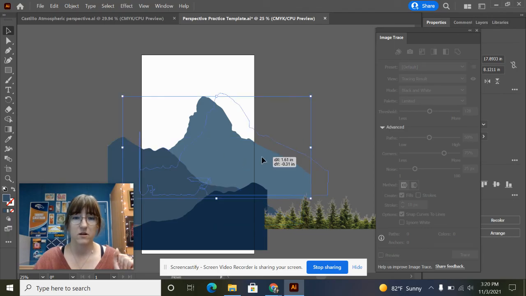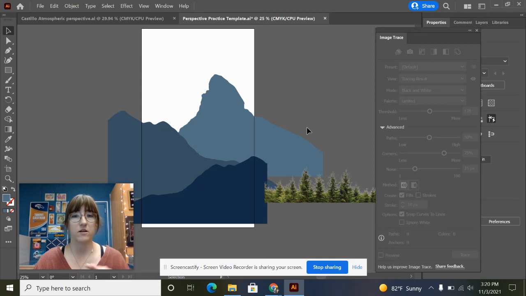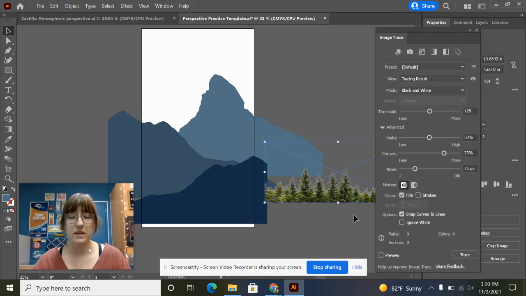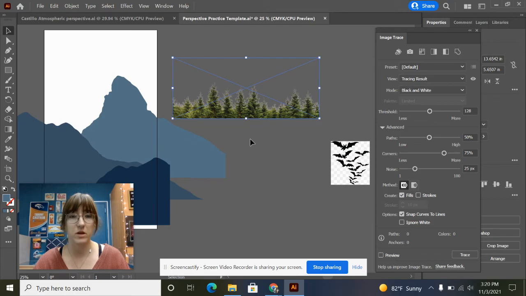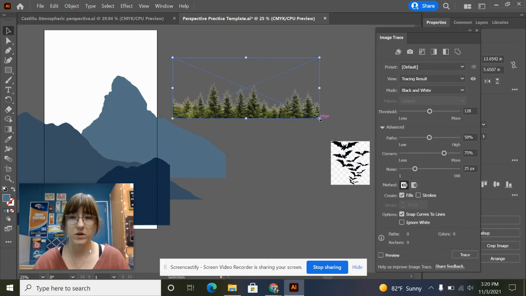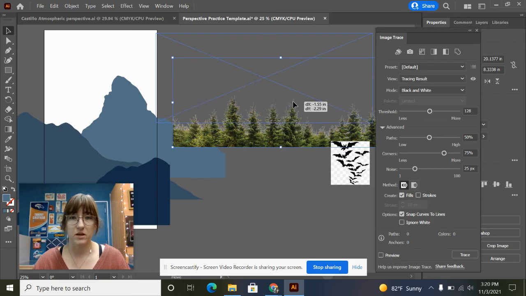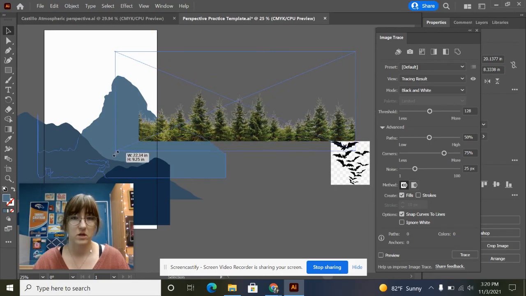Okay, so let's go ahead and add our first layer. It'll be in front of these mountains, which will be our trees. So I need to explain that this tree image that I gave you is a much higher quality image. When you first place it onto your screen, it's going to be really large. And that's because of the quality of the image that I had you download.